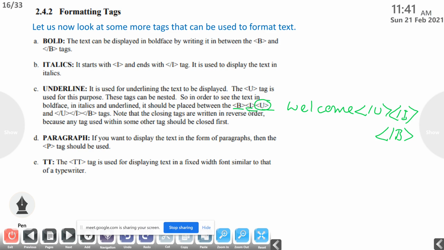Then the paragraph tag. If you want to display the text in the form of paragraphs, then the P tag should be used. If you are using this paragraph tag, for example, here you can see some space over here. Here also you can see some space. If you are using this P tag, then it will display space before and after the paragraph.